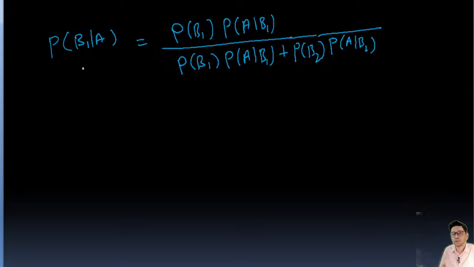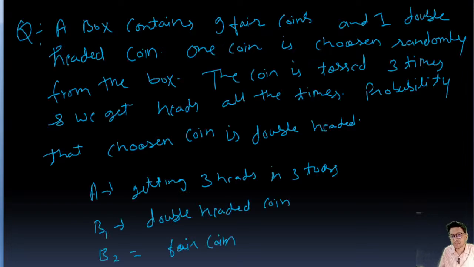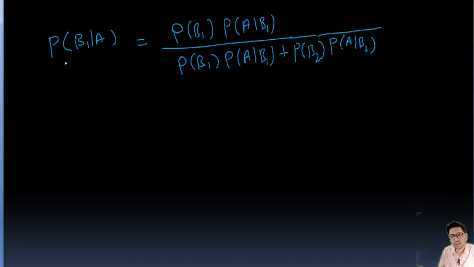Okay, so this is the probability that the chosen coin is double headed. And this is the probability of choosing a double headed coin. This is the probability of getting three heads from the double headed coin.